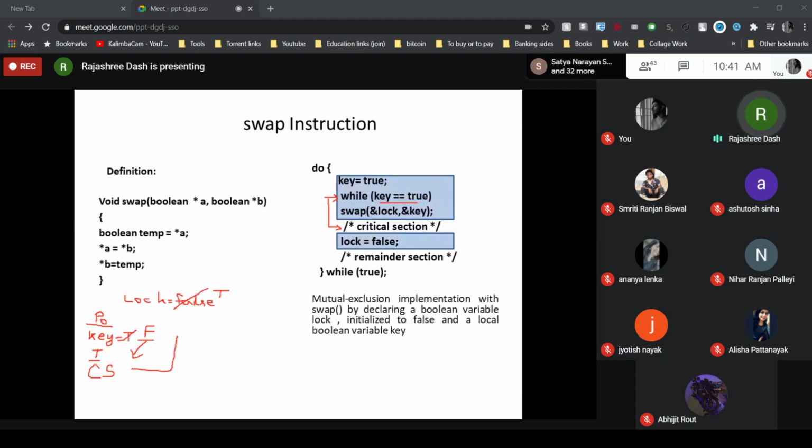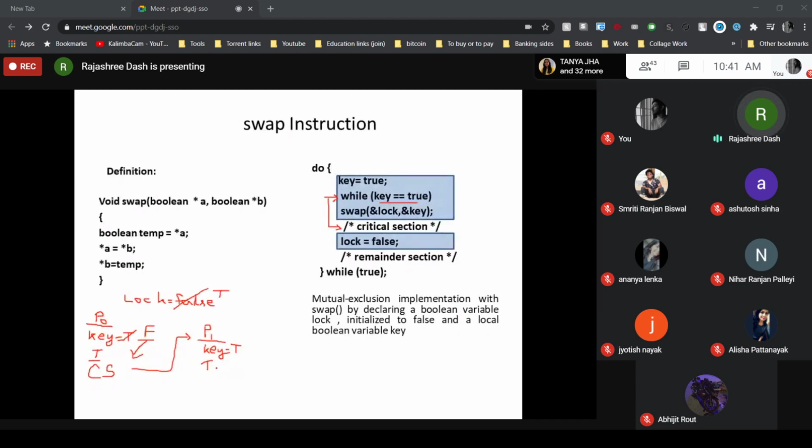Now let's suppose at this point P1 starts its execution. P1 being started, it will set its own local variable key to true. Now when it checks its condition while key equal to true, it will find that for P1 the condition is true.